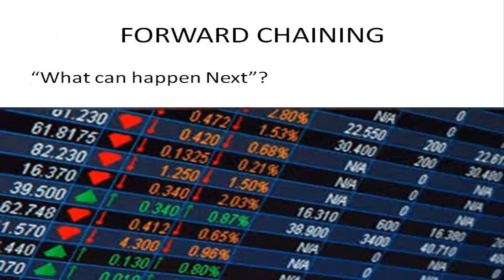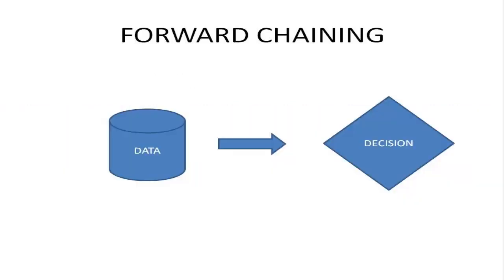In this strategy, an expert system answers the question, what can happen next? Example, prediction of share market status as an effect of change in interest rate. Forward chaining starts with the available data and uses inference rules to extract more data until a goal is reached.